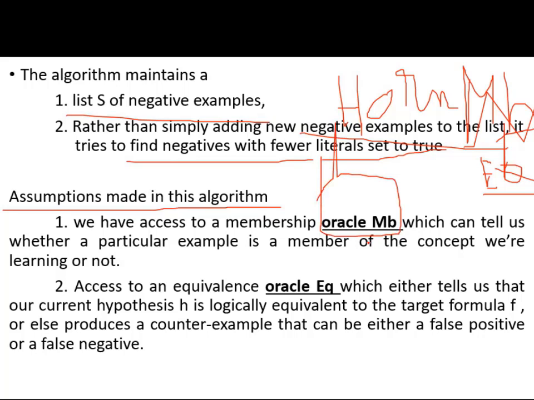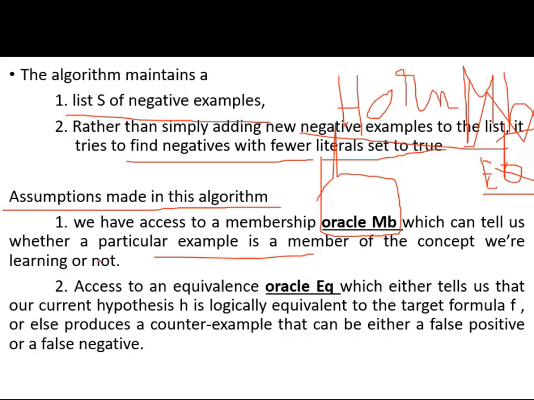It is a membership function which tells us whether a particular example is a member of the concept we are looking for. We don't know the working of this Oracle MB, my dear friends, but if I give it an example, it tells us whether it is in the concept we are learning. So our work is simple, no need to check. If we contact Oracle MB, hello Oracle MB, this is my example, it tells us whether it is in the concept or not. That is our assumption.